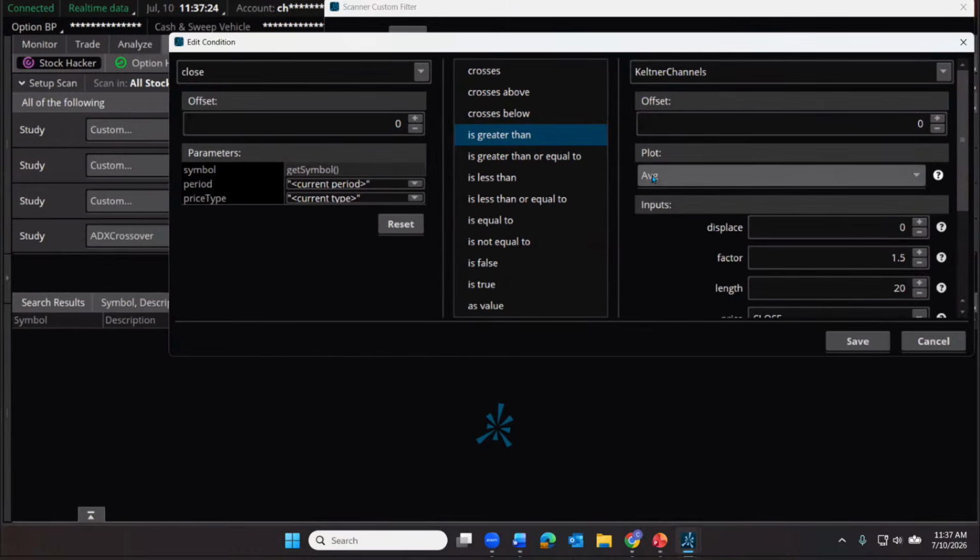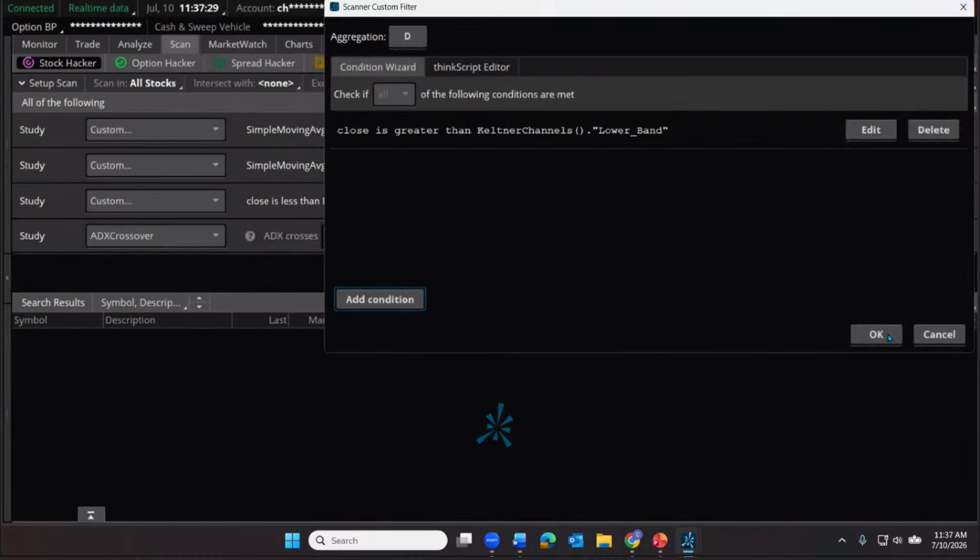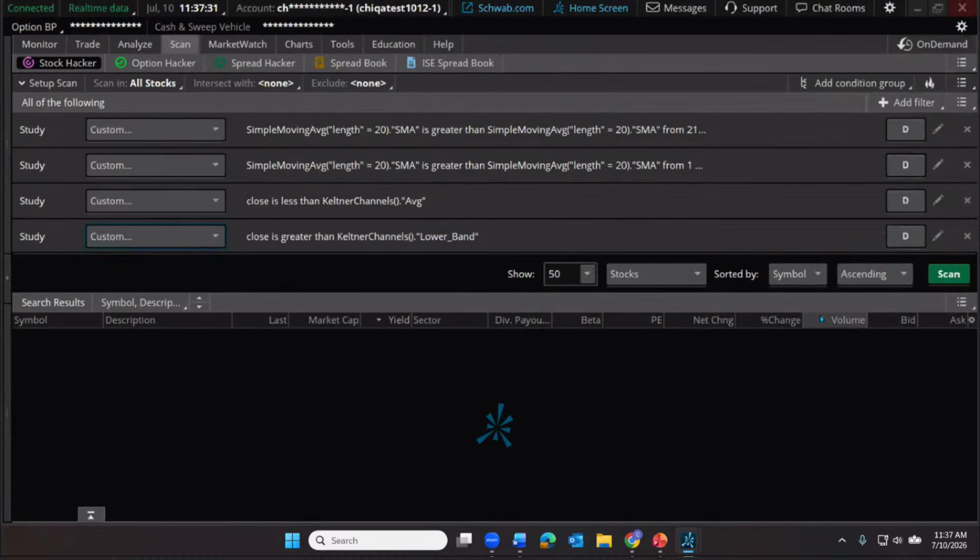But we don't want it to be greater than the average. We want it to be greater than the lower band. And save. So here's what this is doing. This is right now going to go look through all stocks and look for moving averages that are going up higher than a month ago, higher than yesterday, where the price is between the average on the Keltner channel and the lower band.